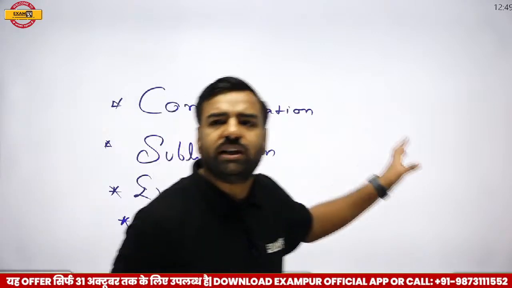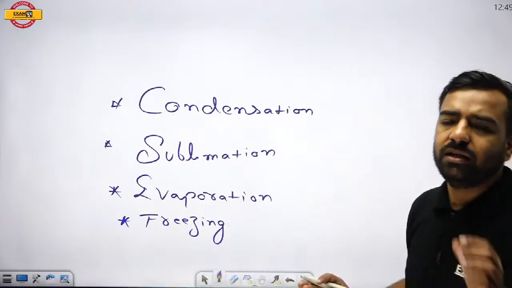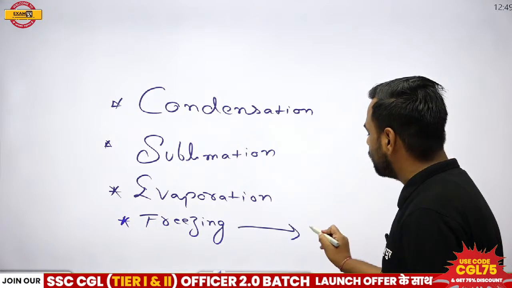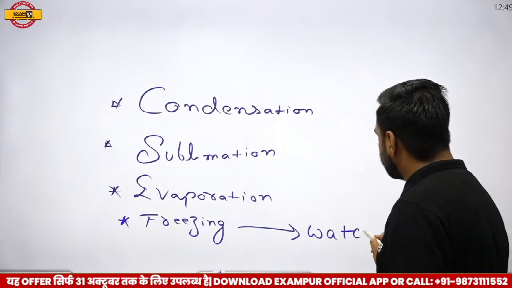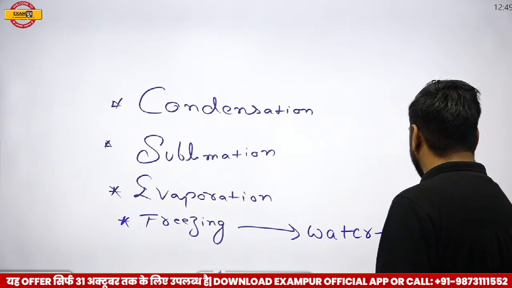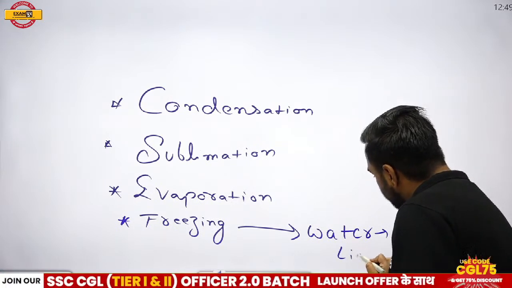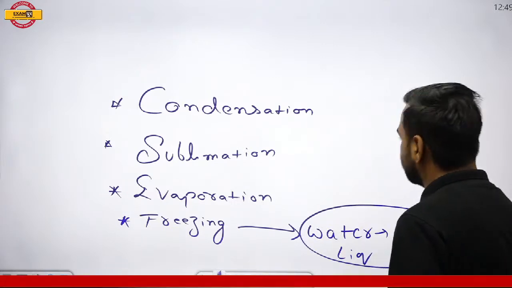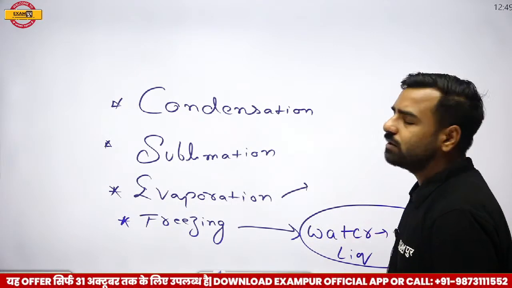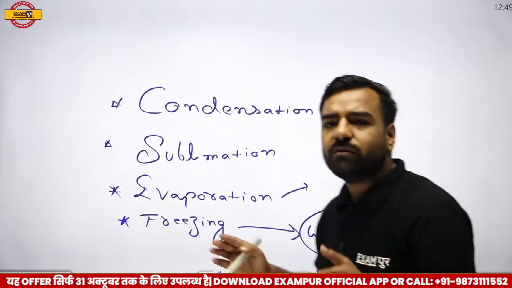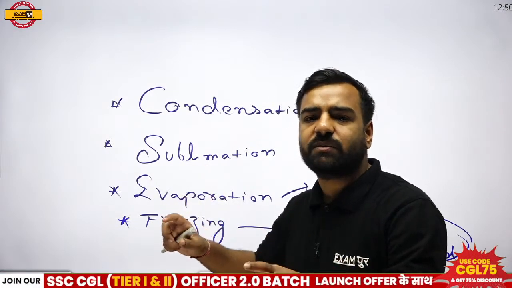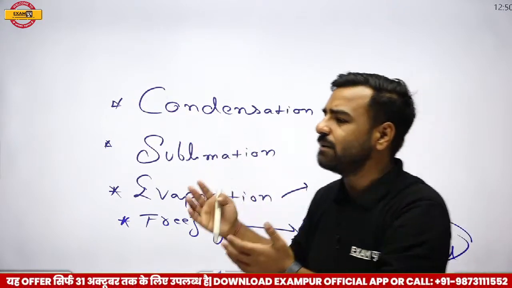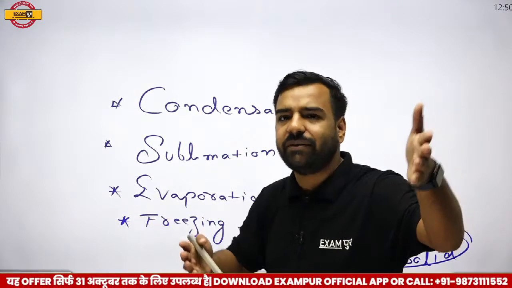No one is going to ask you the definition, but the examples are asked. For example, when we are talking about conversion from water to ice, very basic, everyone knows. Water to ice, that is from liquid to solid state. It is actually freezing. If I talk about evaporation, the water which was present here, that is the liquid, was converted into the gaseous form. And we can talk about the example where we are drying our clothes every day.